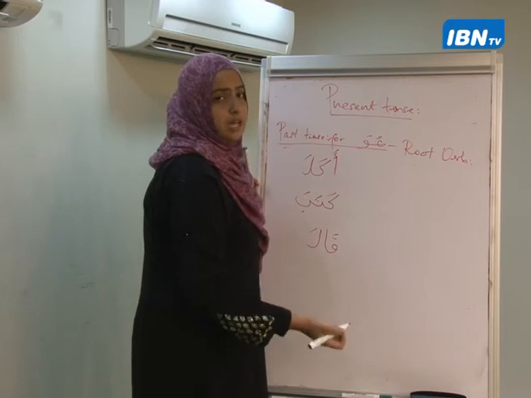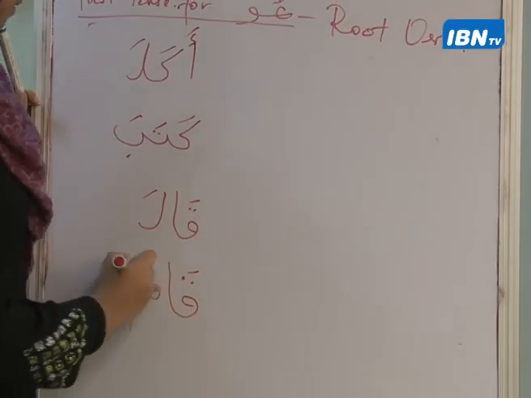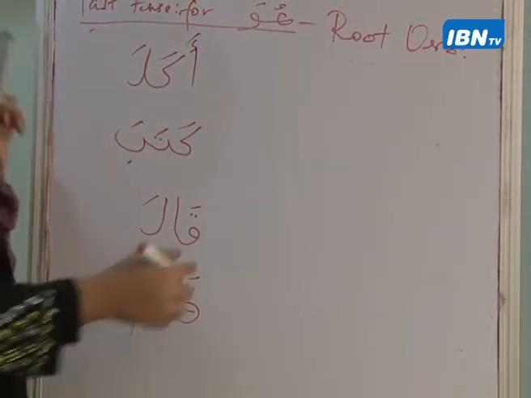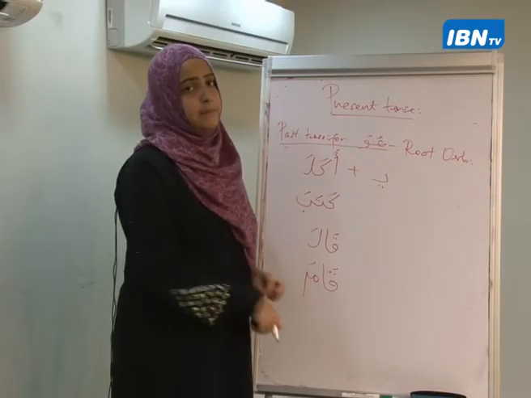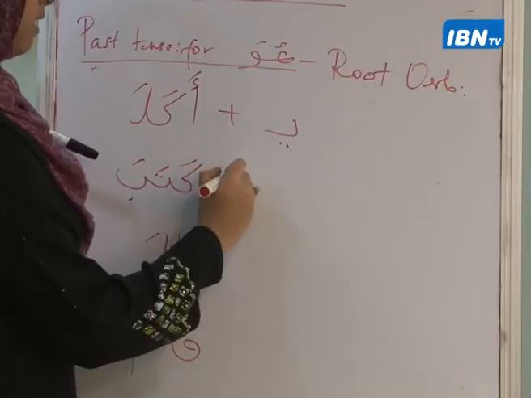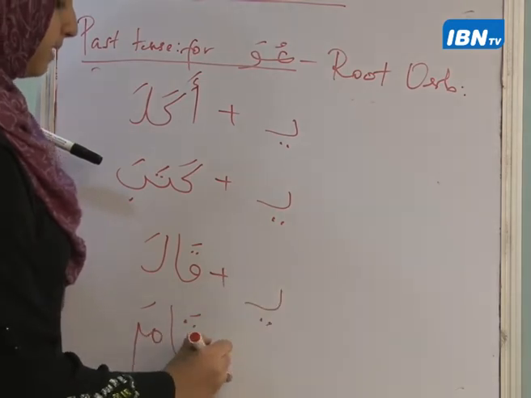Say we have the verb qama. Right. So it's going to be the same additions. Here again, I'll add a ya. Where will I add a ya? At the beginning, middle, or end? I'll add it at the beginning. So I have a ya. Same with this one. Same with this one.